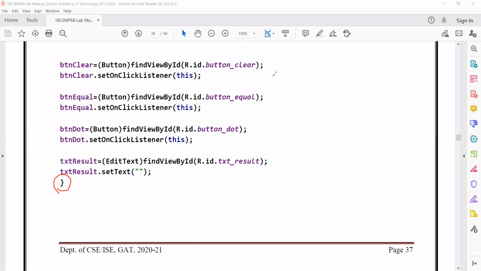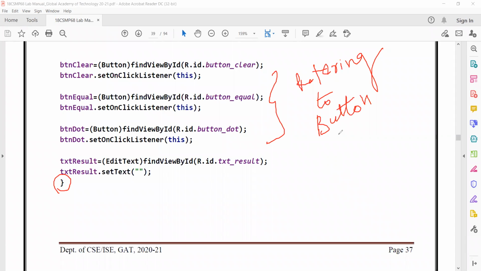So inside this onCreate, what are we trying to do? We are referring to buttons. After referring to the button, for this button, we are trying to register listeners.